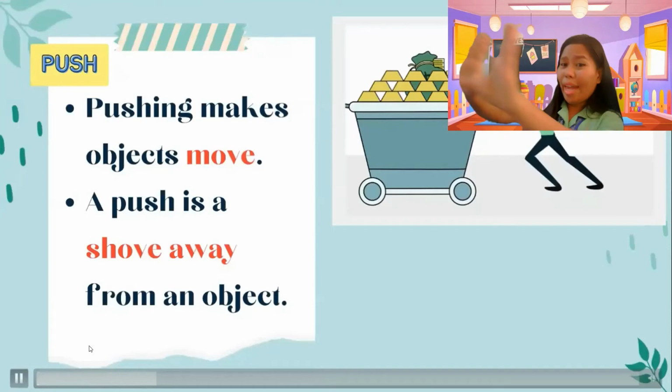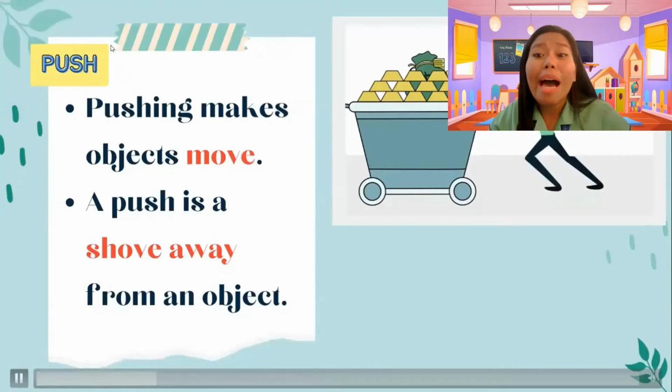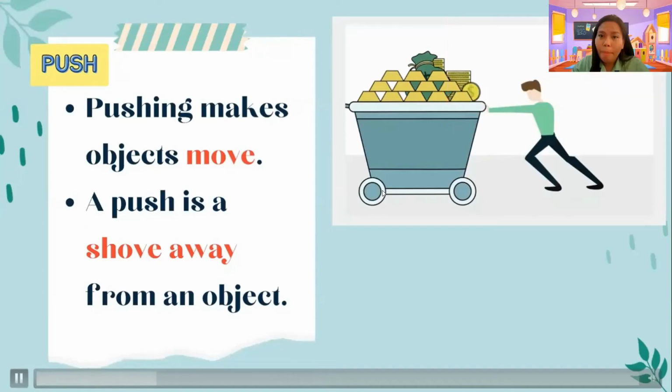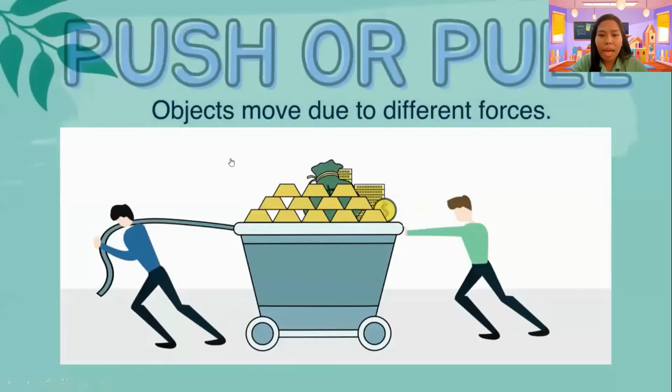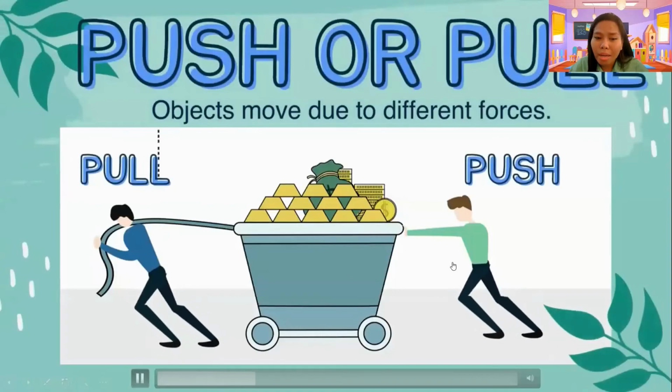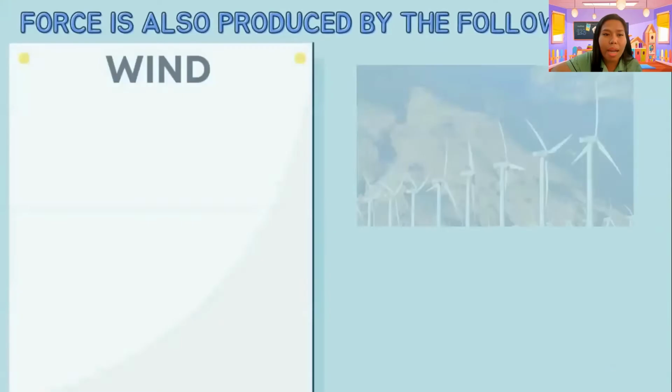Shove away. It's shoved away from the object that is pushing. So again, what are the two forces that we have? The two forces that we have are push and pull. These are the two forces. Okay, so I hope you got it already.